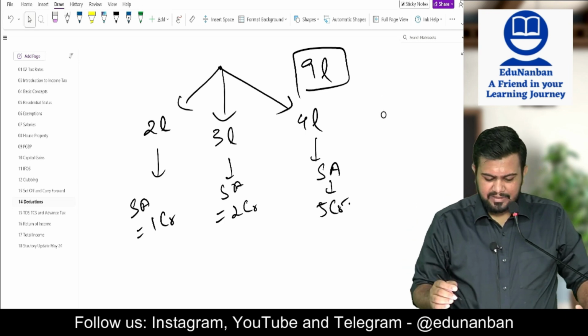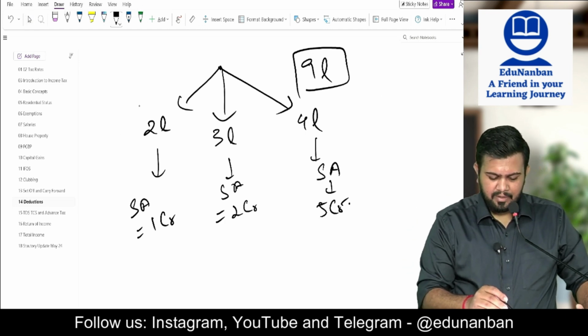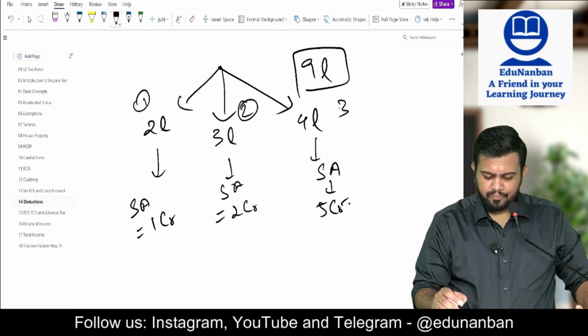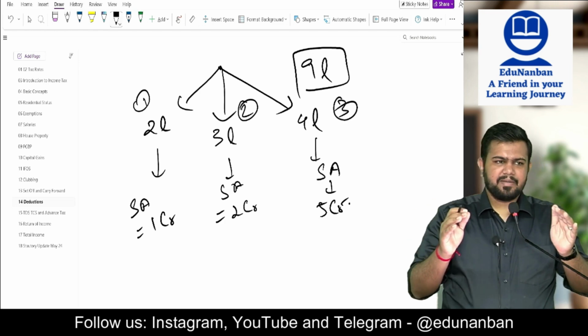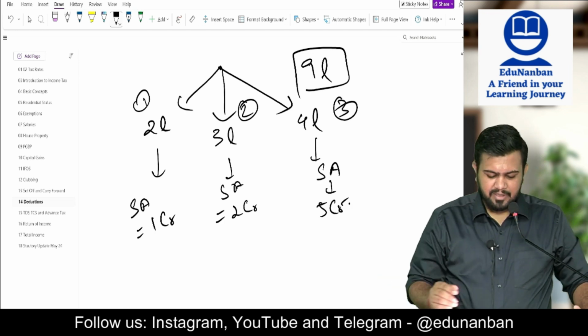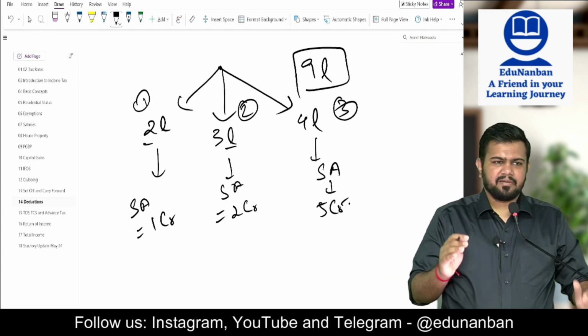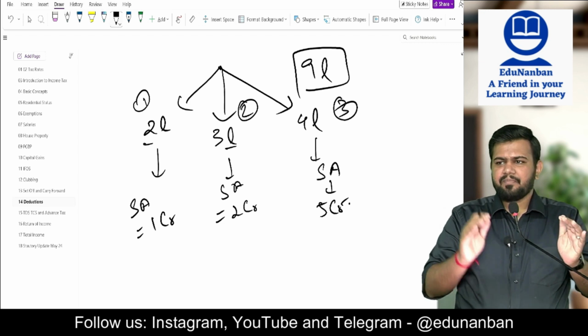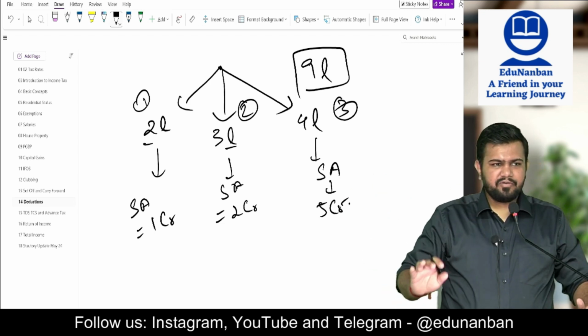Understood? So for example, I can choose policy number 1 and policy number 2 as exempt, and policy number 3 will become taxable. But what will be sensible here? Sir, 2 plus 3 is 5, so we can treat those as exempt and take the 4 lakh policy as taxable. Should we do like this?